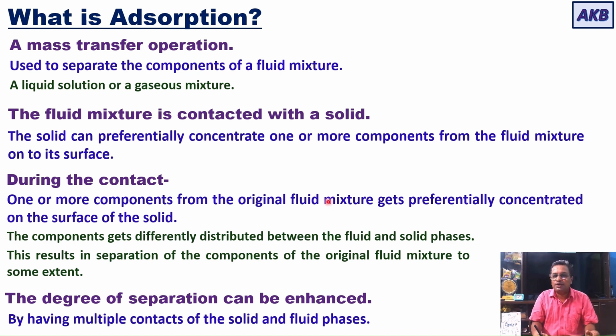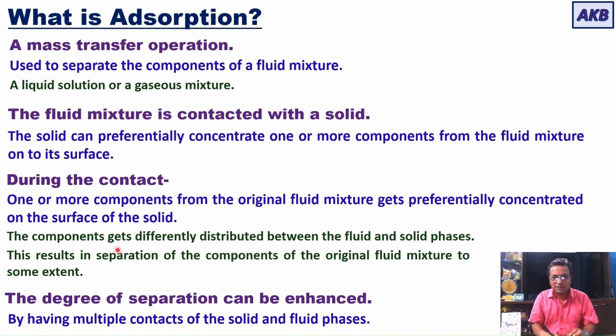And in order to bring about this separation, what is done? The fluid mixture is contacted with a solid. What kind of solid is this? A solid which has an ability to preferentially concentrate one or more components from the fluid mixture onto its surface. So when you have a contact between the fluid mixture and such a solid, what happens? One or more components from the original fluid mixture get preferentially concentrated on the surface of the solid.